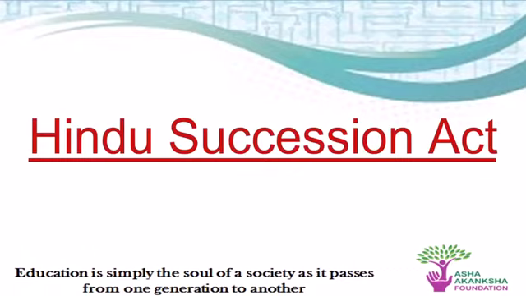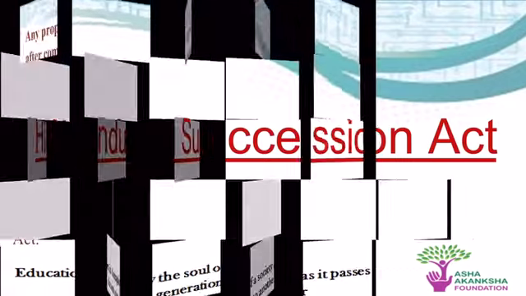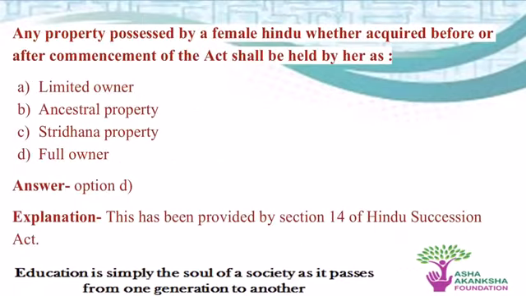So here is our first question for the day. Any property possessed by a female Hindu, whether acquired before or after commencement of the act, shall be held by her as A. limited owner, B. ancestral property, C. Stridhan property, D. full owner. So the correct answer for this question is full owner.